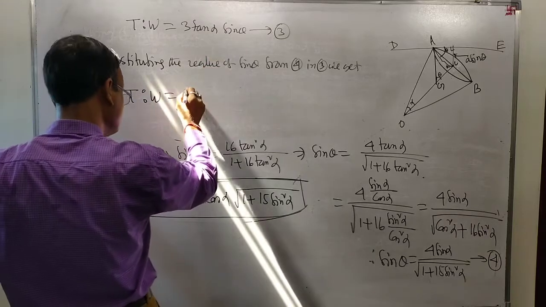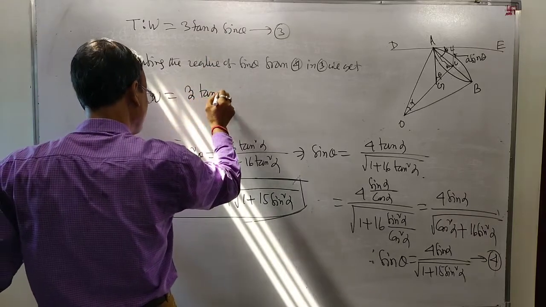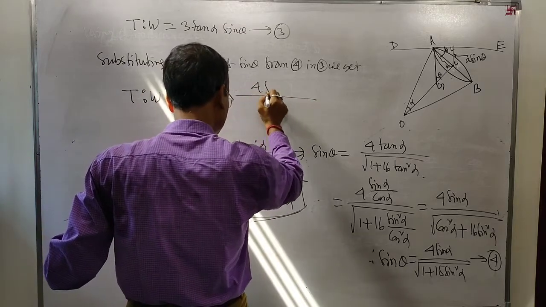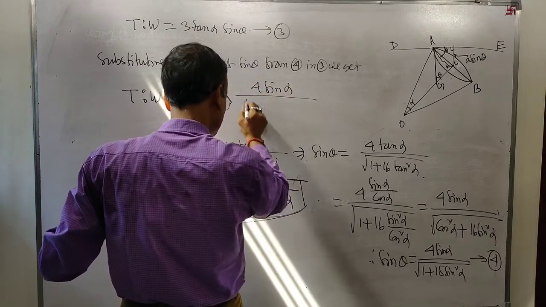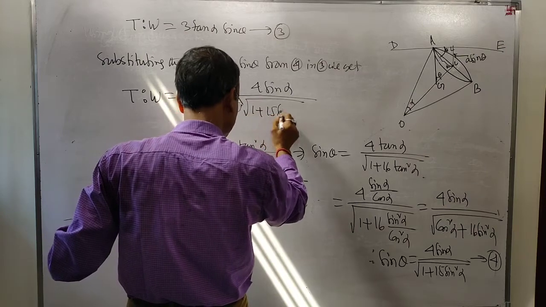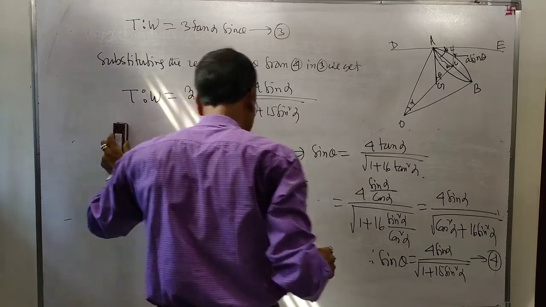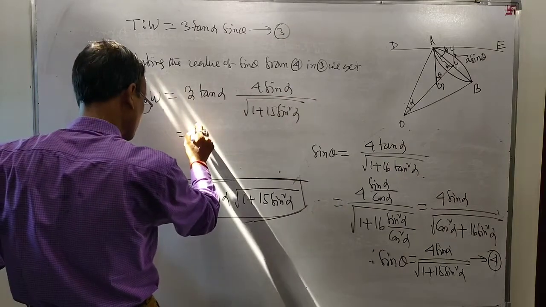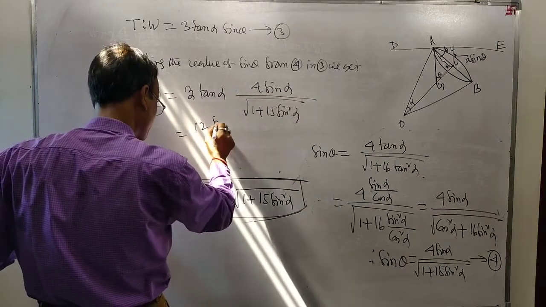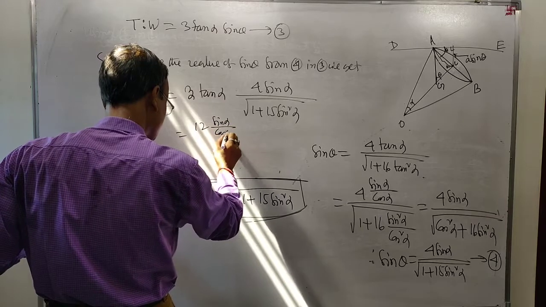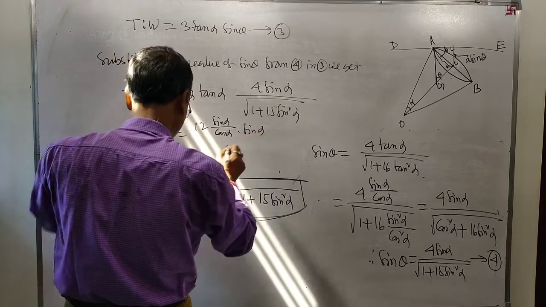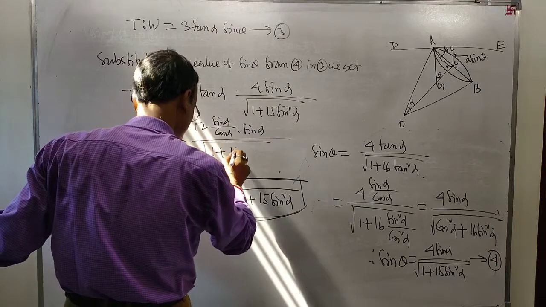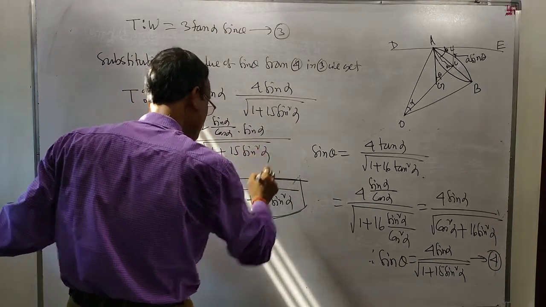T by W equal to 3 tan alpha. Sin theta means 4 sin alpha divided by root of 1 plus 15 sin square alpha. This is equal to, 4 into 3, 12, sin alpha by cos alpha into sin alpha divided by root of 1 plus 15 sin square alpha.